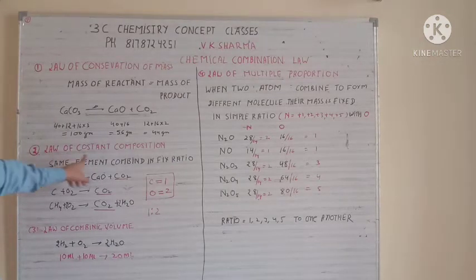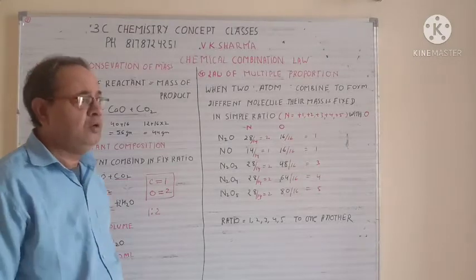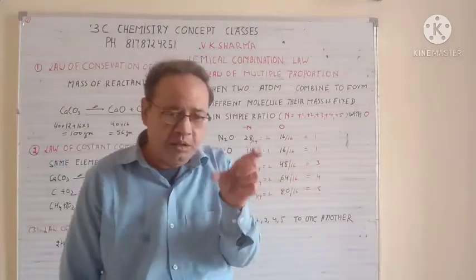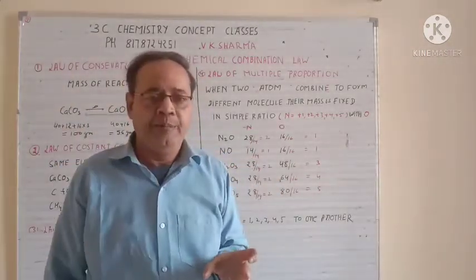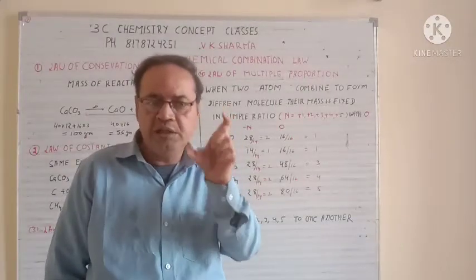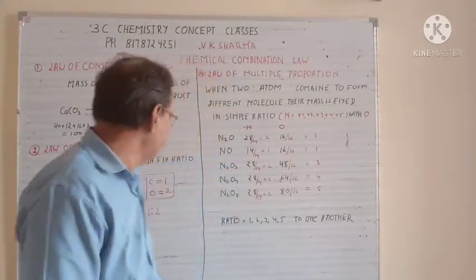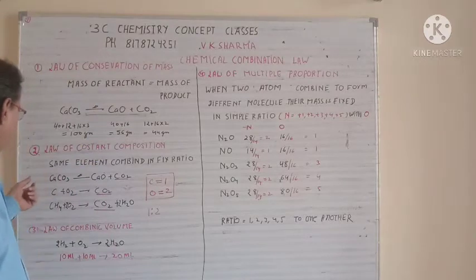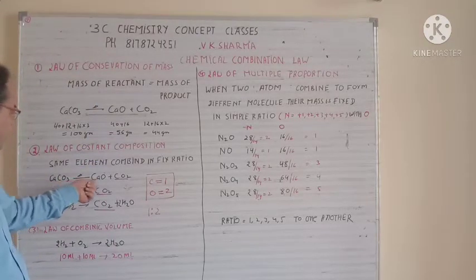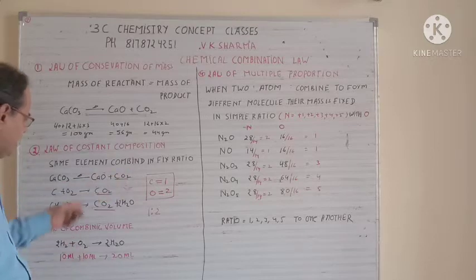Next is the law of constant composition. Constant composition says that we can produce a particular compound in many ways, but their ratio and combination is always fixed. For example, let's take calcium carbonate. When we heat it, it gives you CaO plus CO2, calcium oxide and CO2.